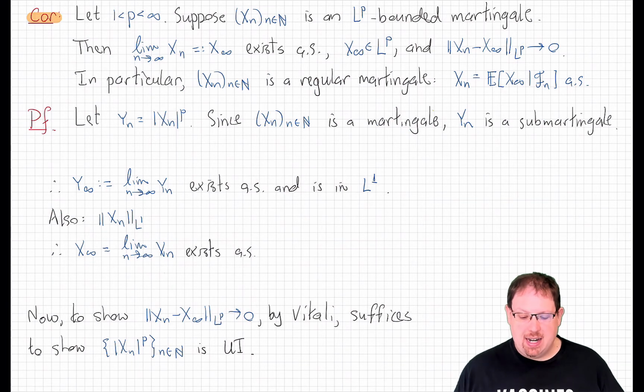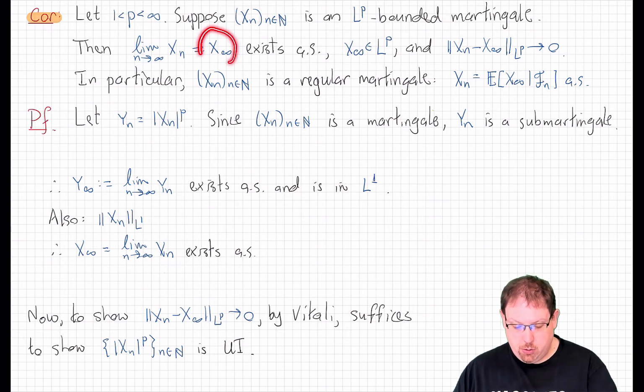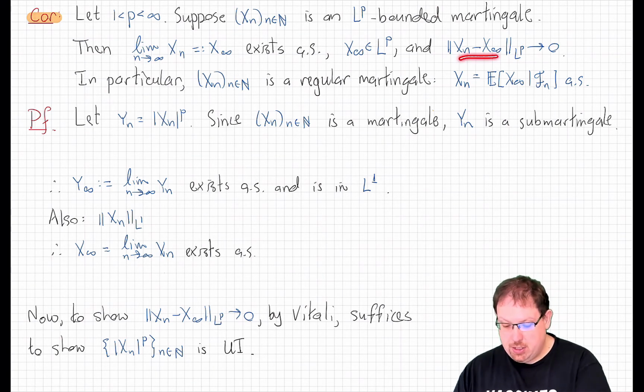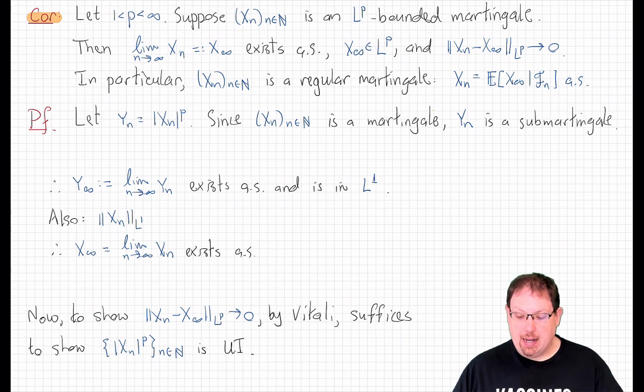But we'd be more interested in LP convergence here than L1 convergence if we're measuring everything in LP. And we can get that too. Here's the result. If xn is an LP-bounded martingale, then, as before, it has an almost sure limit x infinity, which is finite valued. And in fact, that limit x infinity is in LP. Moreover, the convergence is in LP as well. And therefore, it follows that xn is a regular martingale without the explicit assumption of uniform integrability because LP-bounded sequences are uniformly integrable.